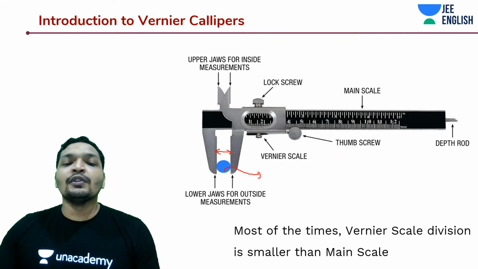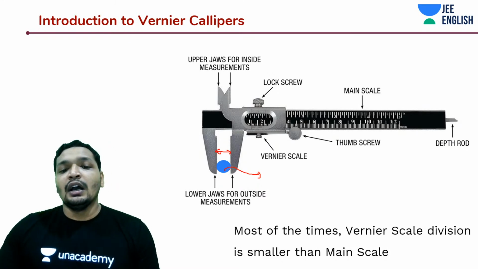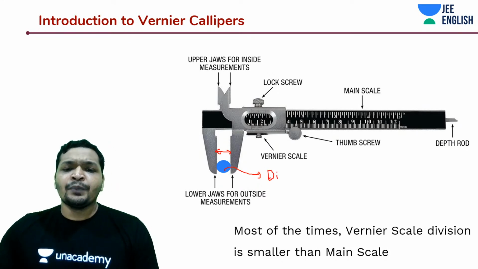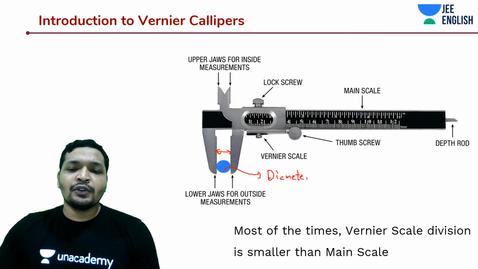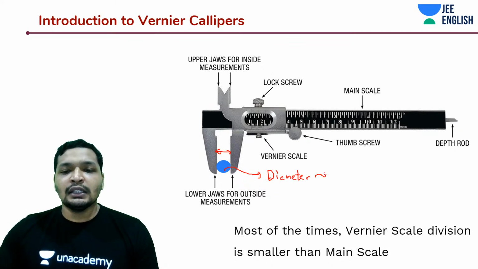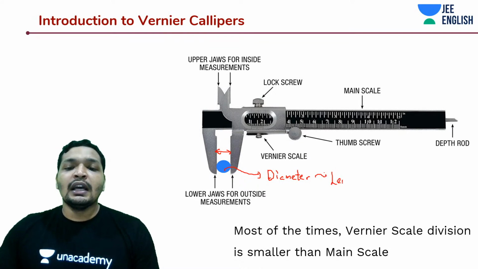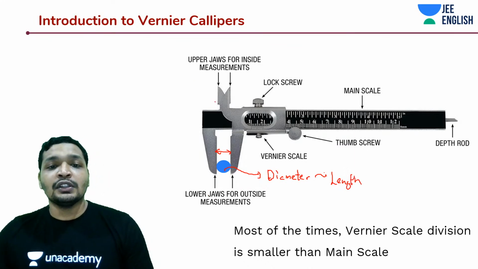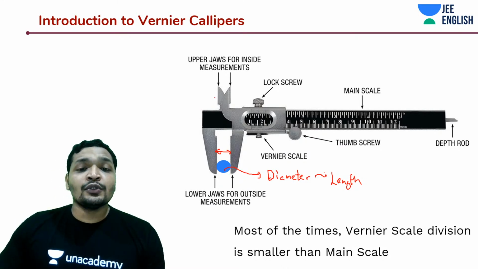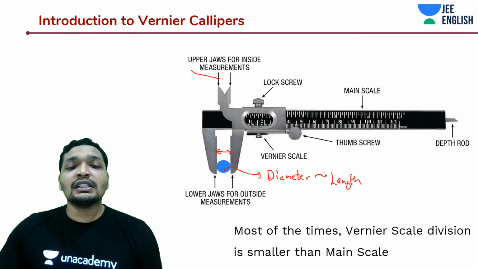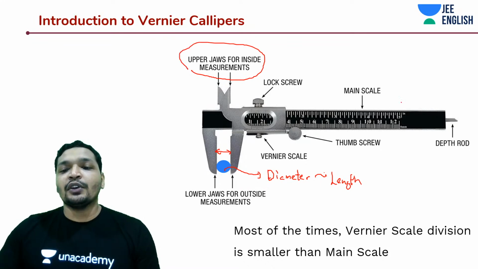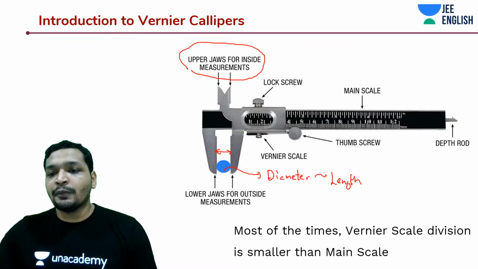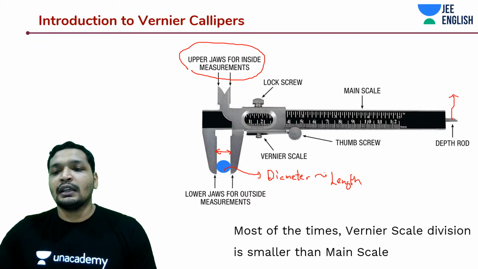Using that, you will be able to measure the outer diameter or any length, using these lower jaws, and there will be jaws on the top which you are going to make use of to measure the internal diameter. So things are very accurate. And also for depth, you have a strip, and you can see this strip over here. This is going to be known as your depth rod, and this strip would keep on extending.